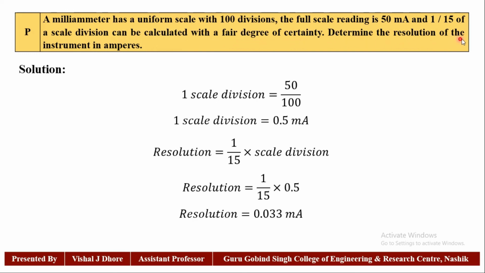Determine the resolution of the instrument in amperes. One scale division is equal to 50 divided by 100, so one scale division is 0.5 milliampere. Resolution is 1 by 15 into the scale division, so we obtain a resolution of 0.033 milliampere.